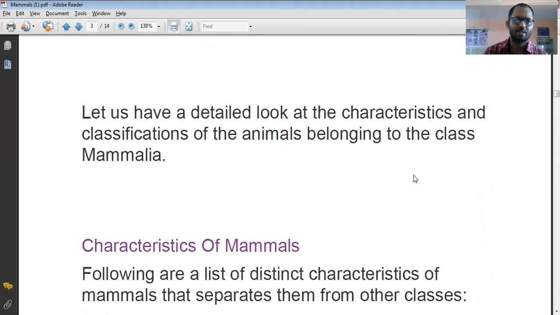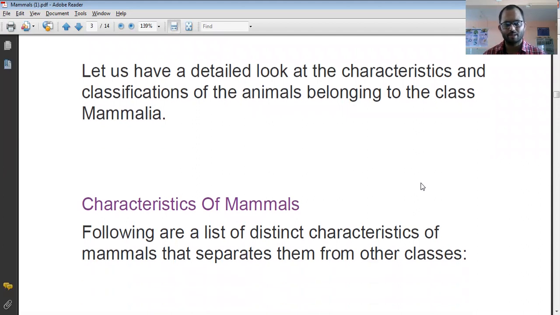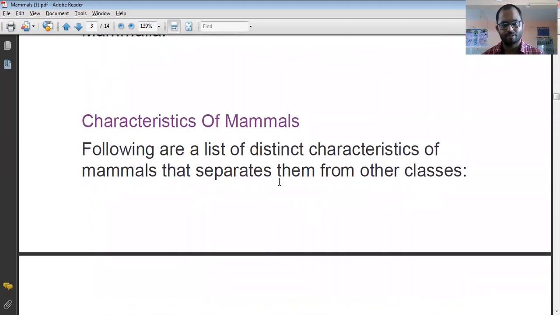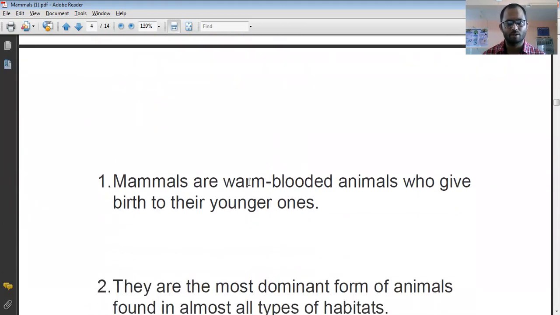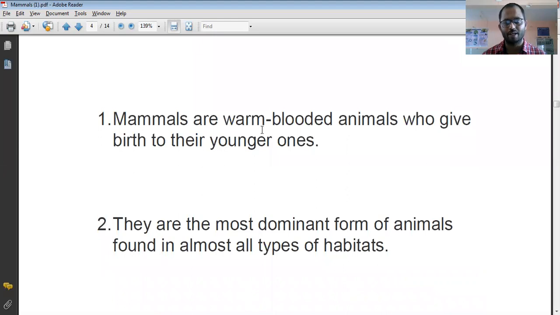Then let's see the different important characteristics of the mammals. Because mammals are separated from the other classes, they have different advanced features. The first characteristic of the mammals is that they are warm-blooded animals who give birth to their young ones. What is meant by warm-blooded? That is, their body temperature is constant. This is a very important characteristic. Whether the surrounding temperature is higher or lower, a mammal's body temperature is constant.